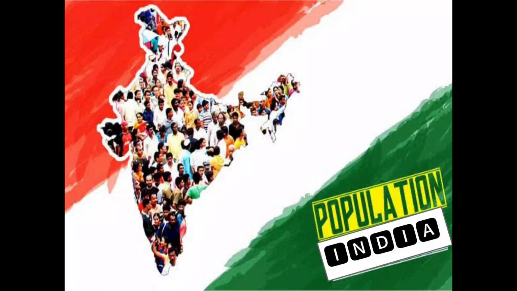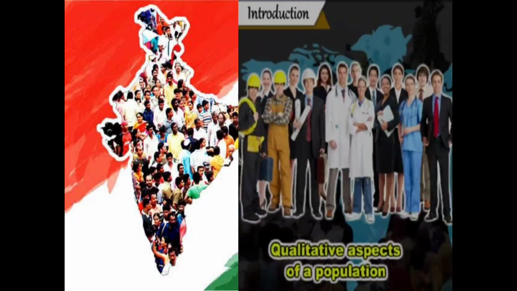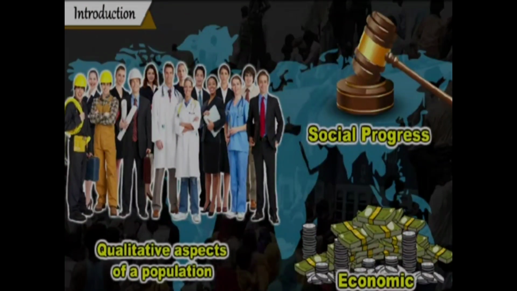Students, we know that population is an important resource of any country, and it is also known as an important indicator for the development of a nation. The qualitative aspects of population are important for the nation's economic and social progress. That means if the population is large but lacks quality, then the nation will not develop. And if the population is qualitative, then ultimately it leads to progress. So it is very important for social and economic progress that the population must be qualitative.